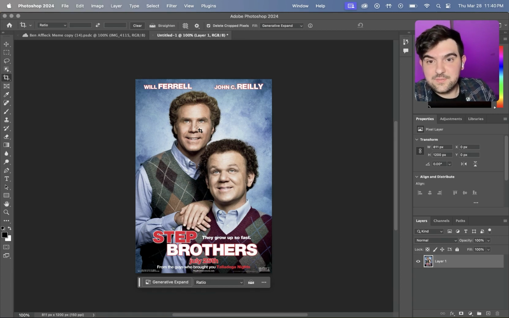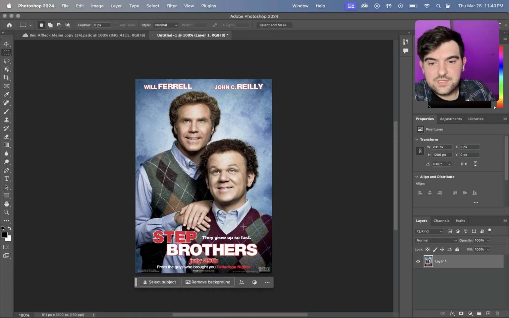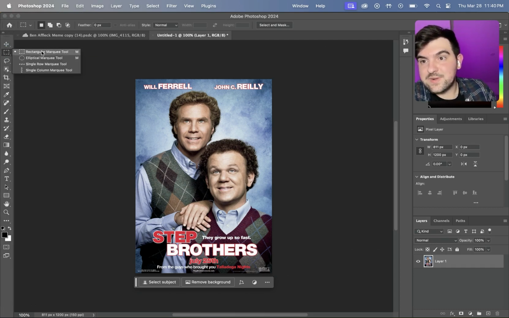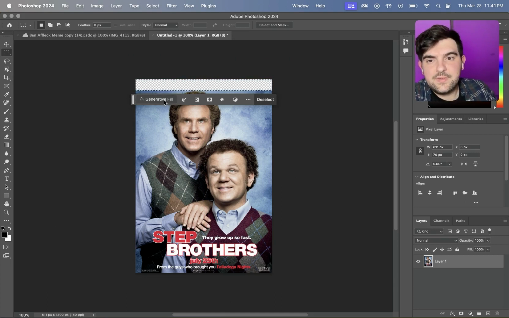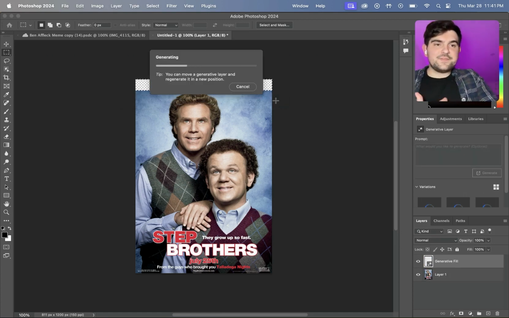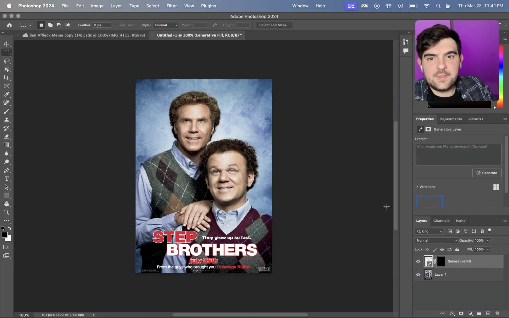First thing you're going to do is click M, which stands for your marquee tool, which is up here. You're going to want to make sure it's on the rectangular one. You're going to go over this top part right here, have it covered, and delete. Then you're going to hit generative fill. What would you like to generate? You leave this completely empty and just generate. What that does is it fills in the pattern of the background of your image. So this blue background is about to get filled up here. We're going to wait, and there we go. It gives you a couple different options to pick from. They all do the same thing.